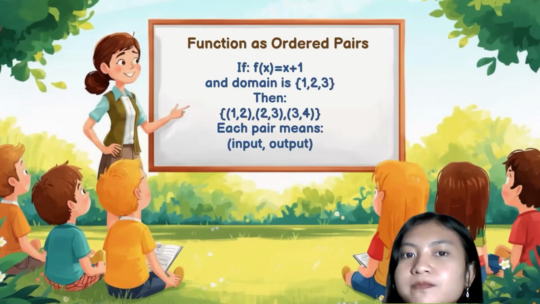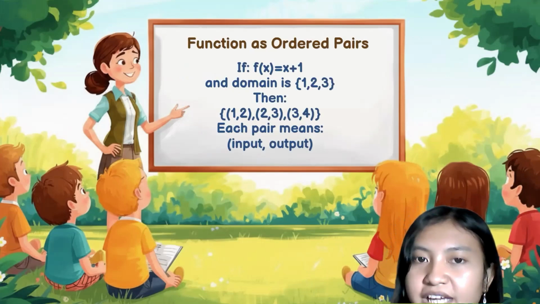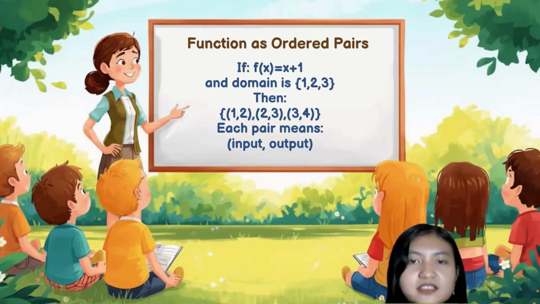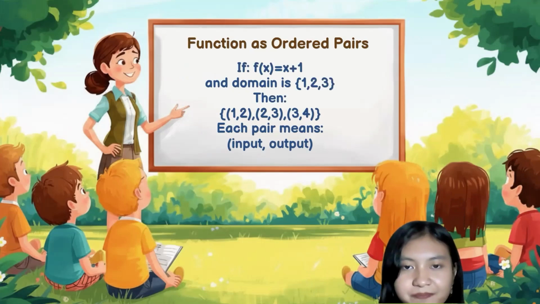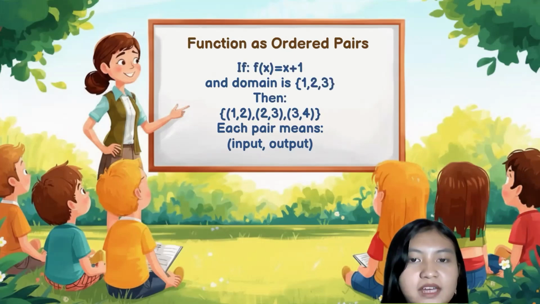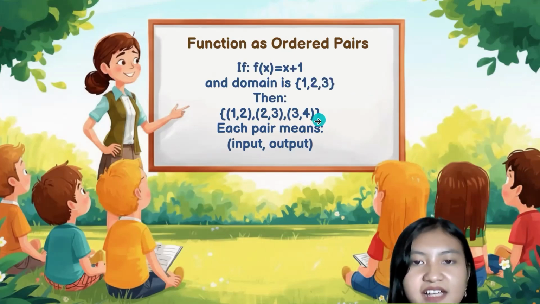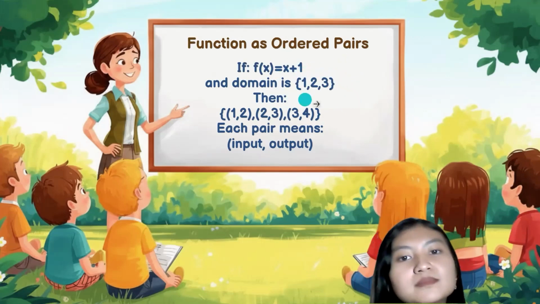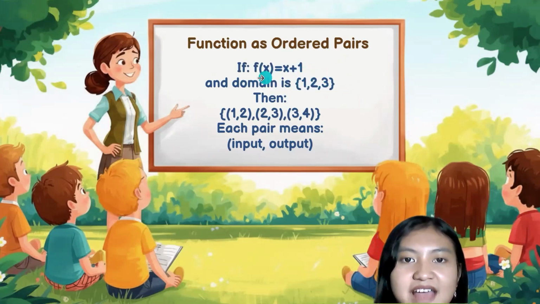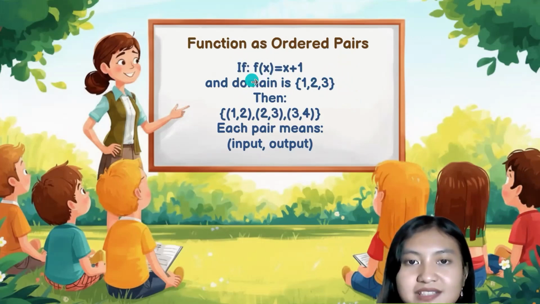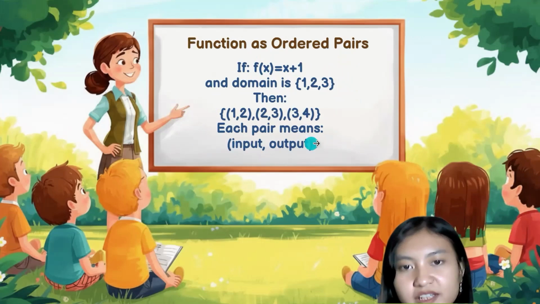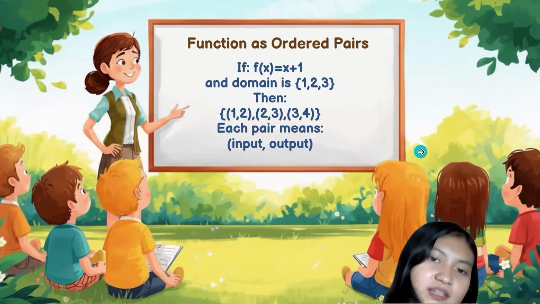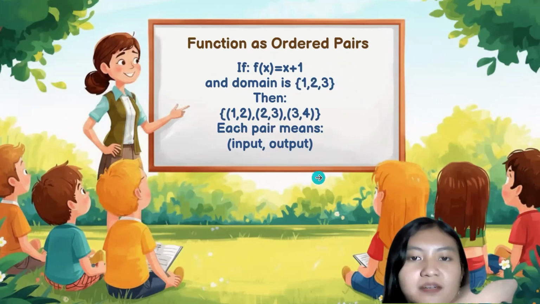Okay, now we're moving into function as ordered pairs. A function can also be represented as ordered pairs. For example, if we have f(x) = x + 1 and the domain is 1, 2, 3, then the relation is (1, 2), (2, 3), and (3, 4), because x here is the domain, and the codomain is f(x), or usually known as y. Then we make the ordered pairs, where each pair means input and output. So the input is x and the output is f(x).